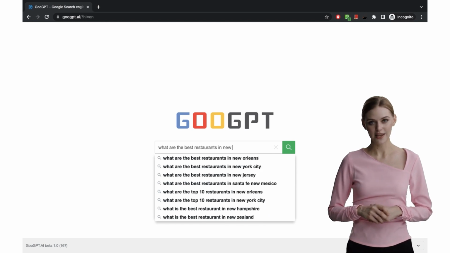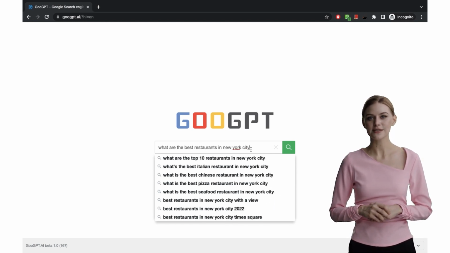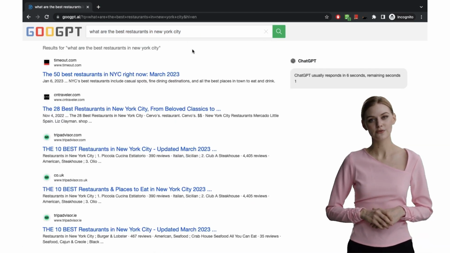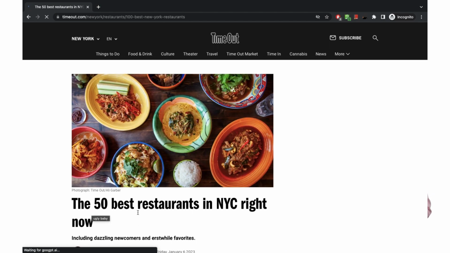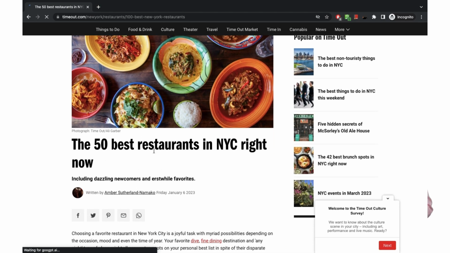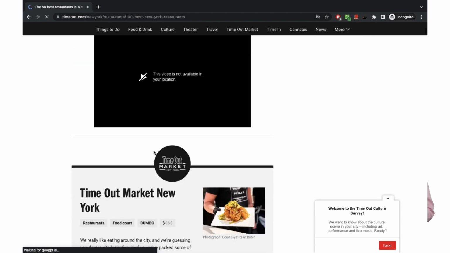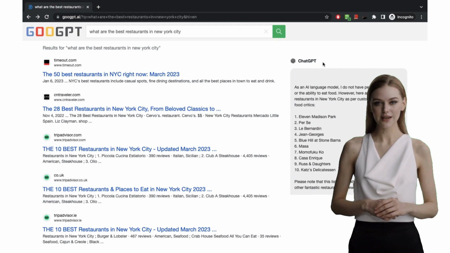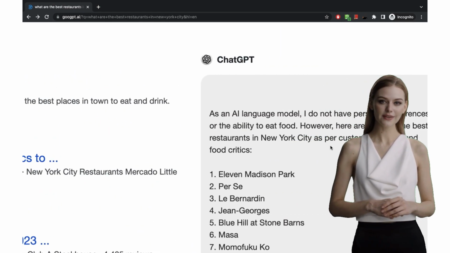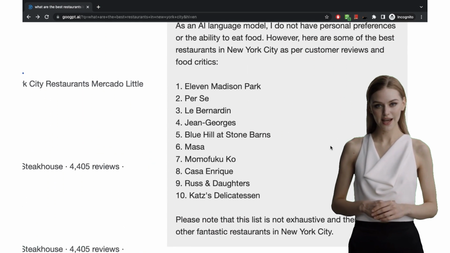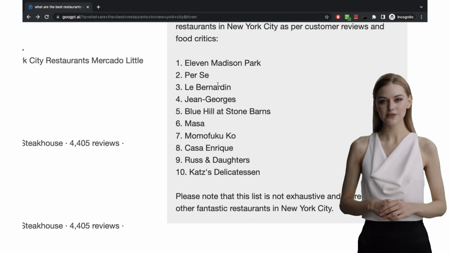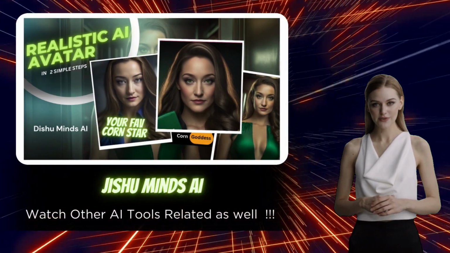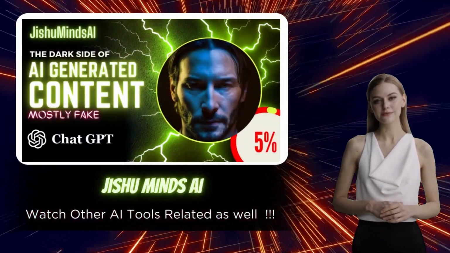For instance, if I ask what are the best restaurants in New York City, Googpt would show me a list of search results with links and provide me with an answer like this, according to timeout.com. The best restaurants in New York City are these ones. And that's not all. Googpt also provides built-in Chat GPT results with your queries, giving you an even more comprehensive and accurate answer. So what are you waiting for? Give Googpt.ai a try and experience the power of AI at your fingertips.